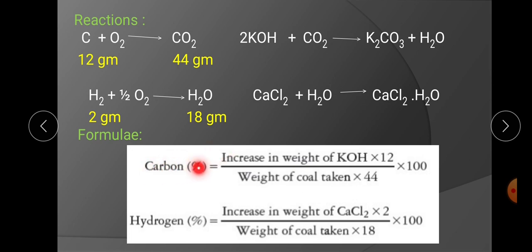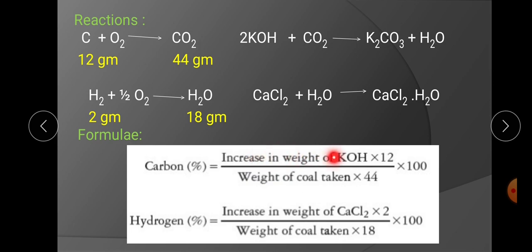Formula for percentage of carbon. Now the formula contains what? 12 divided by 44 for carbon percent. This 12 by 44 came from this stoichiometric chemical equation: 12 gram carbon gives 44 gram of CO2. So this 12 by 44 is there.